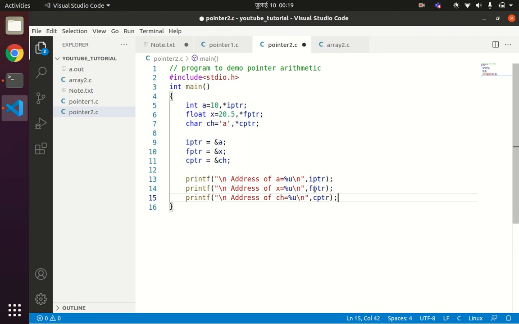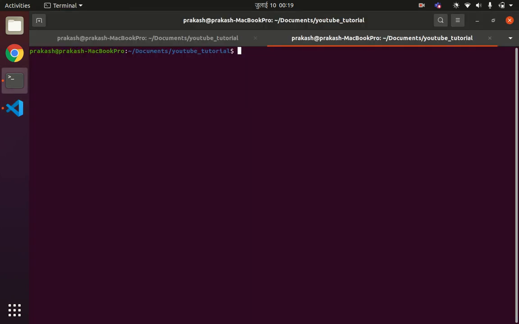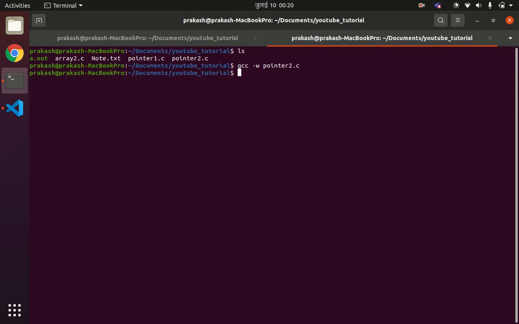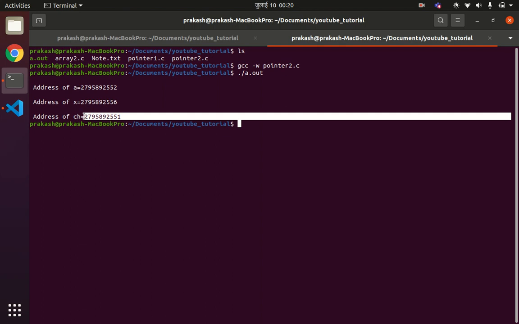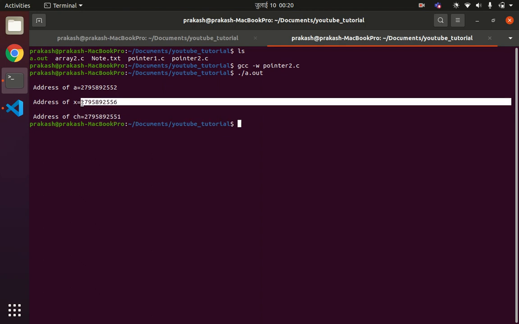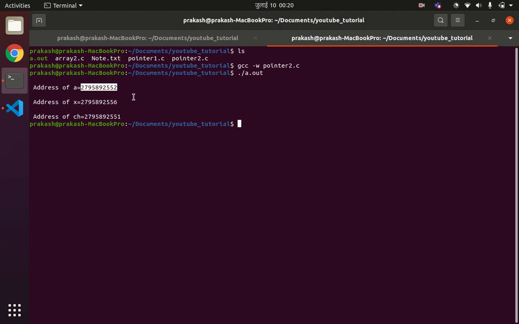Okay, now let us print the addresses first. With ls we have pointer2.c, and I will compile it, suppressing the warnings if there are any, with pointer2.c and ./a.out. You can see the address of a ends with 52, then the address of x ends with 54, and the address of ch ends with 51. So in this way you can print the addresses.